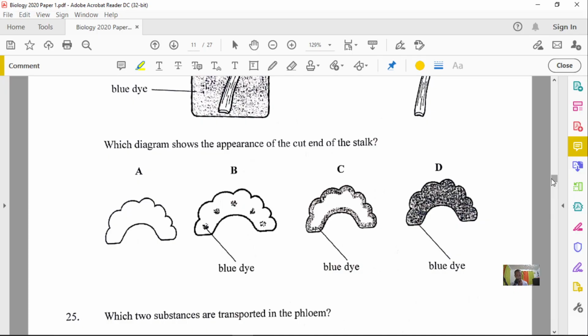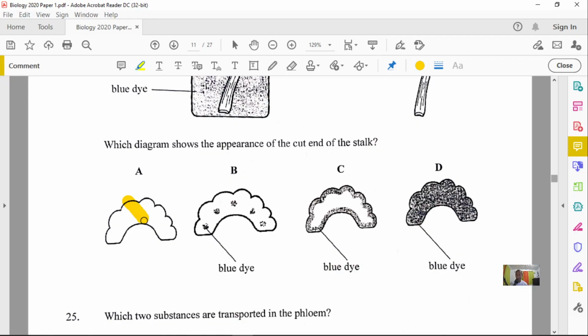So think about it carefully now. The dye will travel in the liquid, which is the water. Now, water is transported through which vessel? And that is the xylem vessel. So water is transported through the xylem vessel, and the dye is dissolved in the water. So now the idea is, where are the xylem vessels more likely located? In stems, the xylem are more in the inner portion, and the phloem will be on the outermost portion.